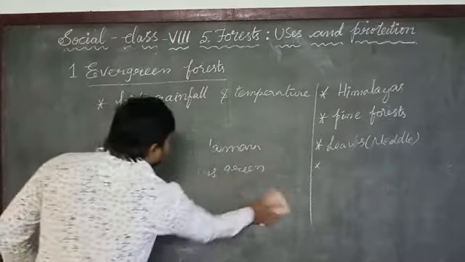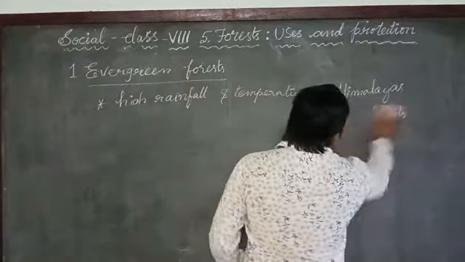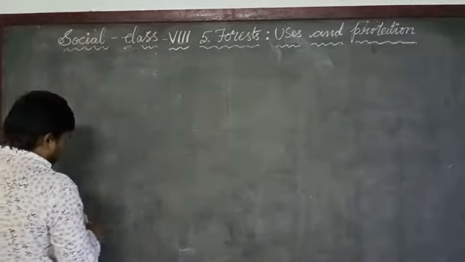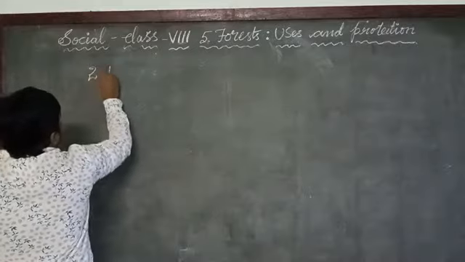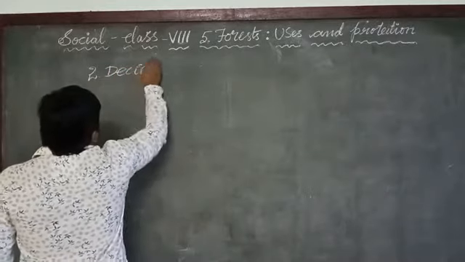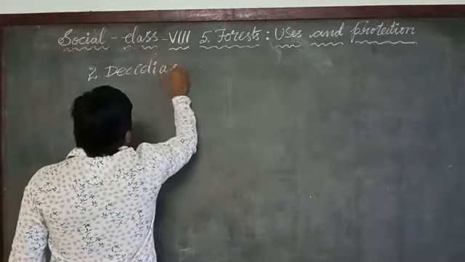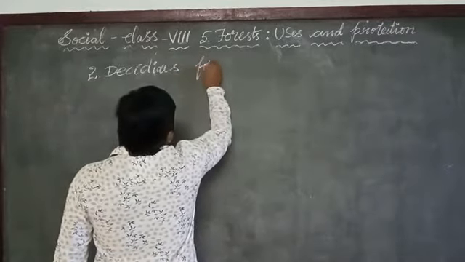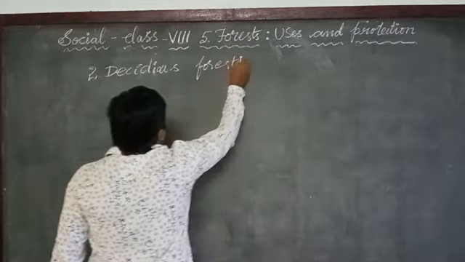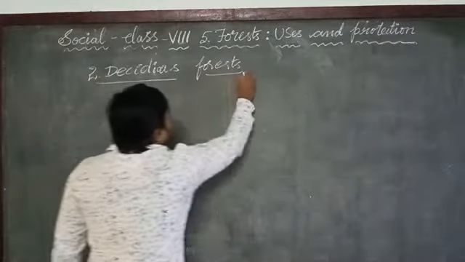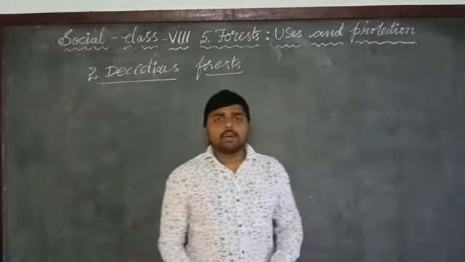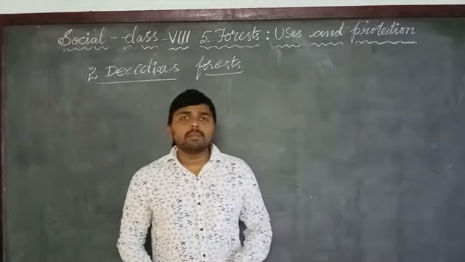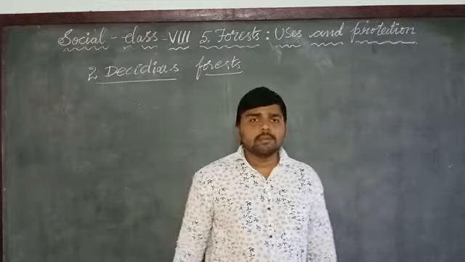Now let us see deciduous forests. These types of forests grow in areas which have rainfall in some months during the year.